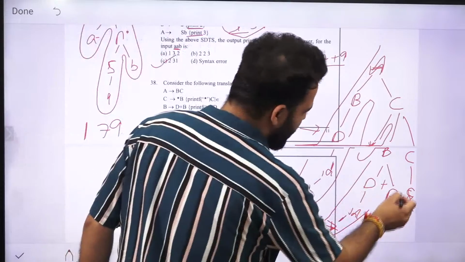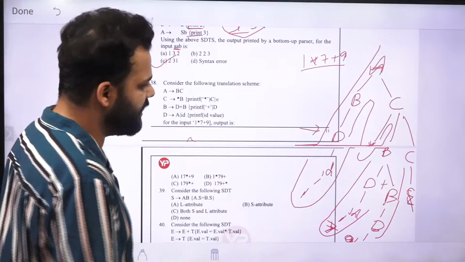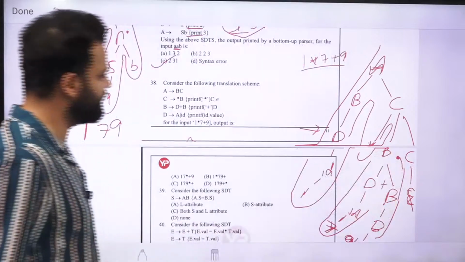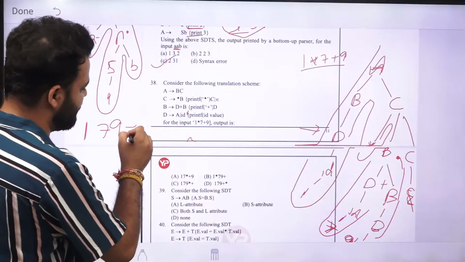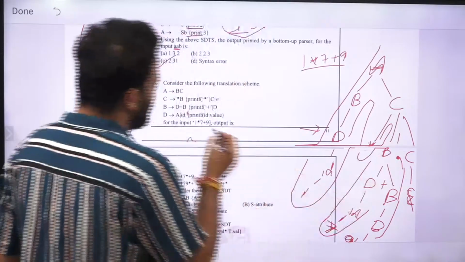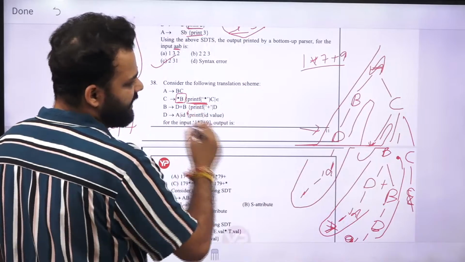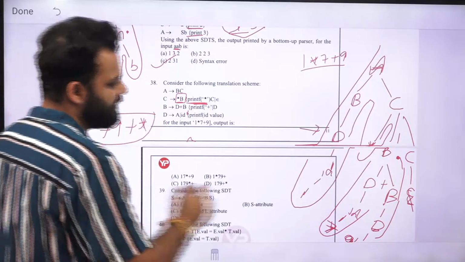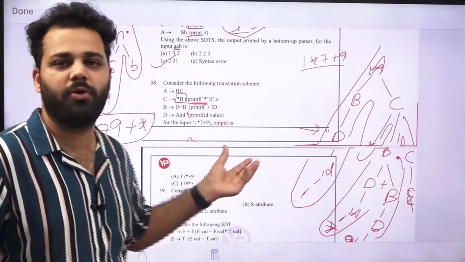Now you see, whenever B to D plus B is completed here, we will print plus. After that, C to star BC. In C to star BC, whenever star B is completed, after that we will print star, and then we will move towards C. So what we will print here? We will print star here, and after that we will go back and complete the tree, and then there are no more print options in it.